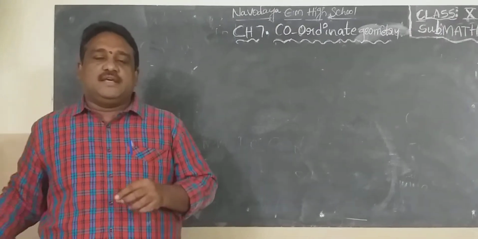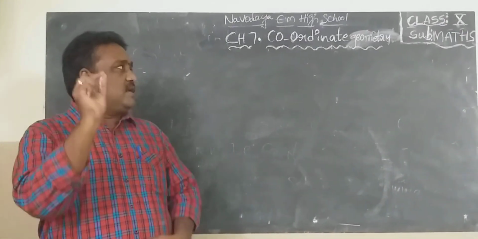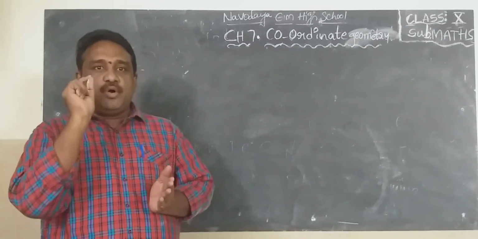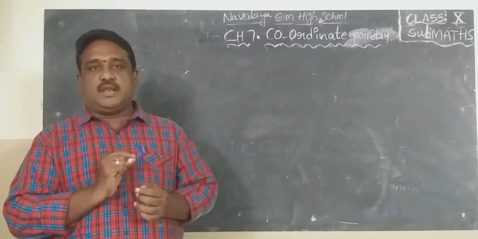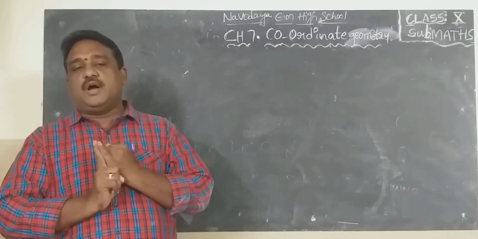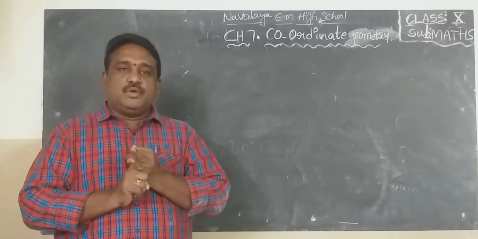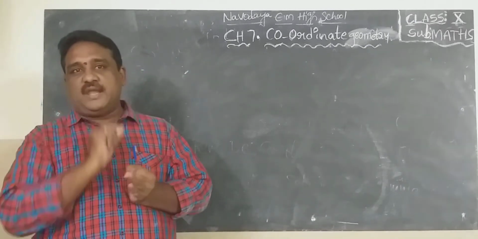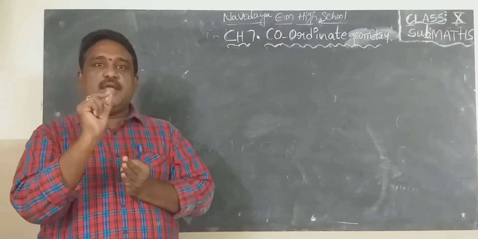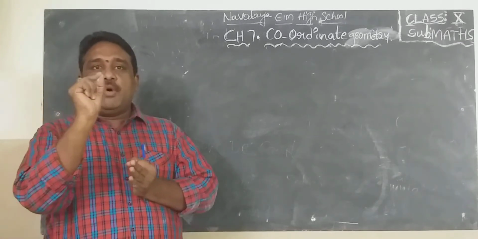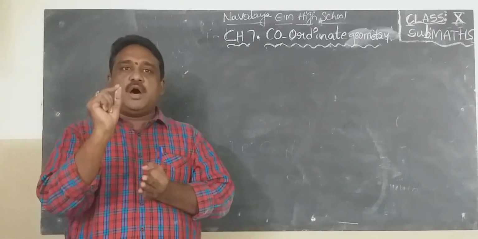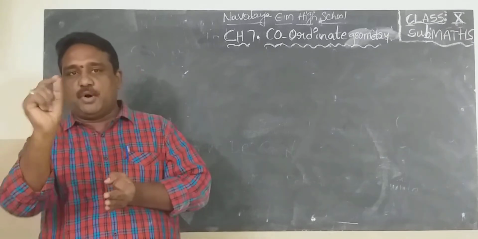In the last class, chapter 7, some part of the introduction was completed. What we discussed in the last class: first, the definition of coordinate geometry. Number 2, the developer of coordinate geometry. Number 3, about point. Point is an undefined term. Point has no definition. Mark a dot on the blackboard or on your paper. It is known as a point.